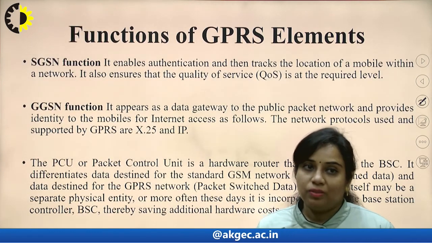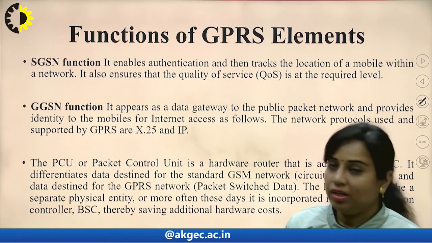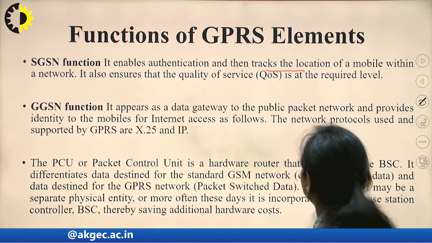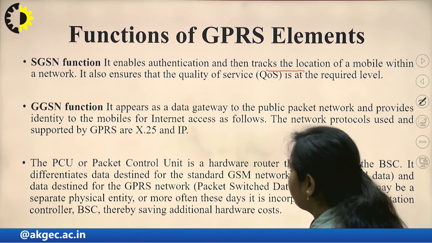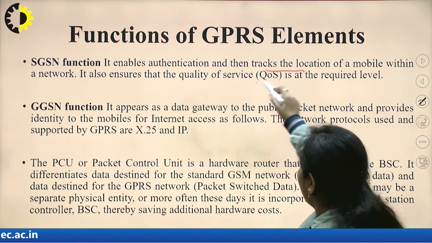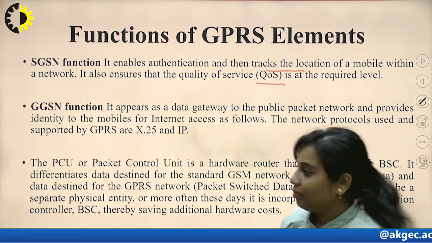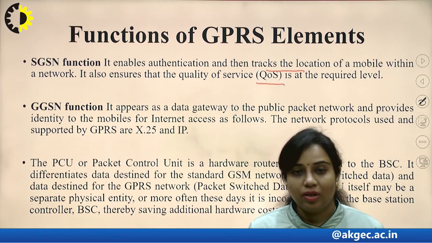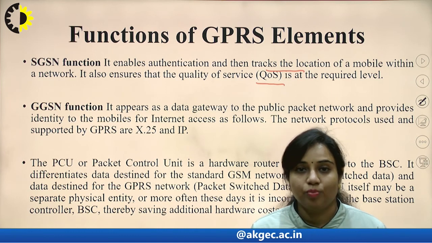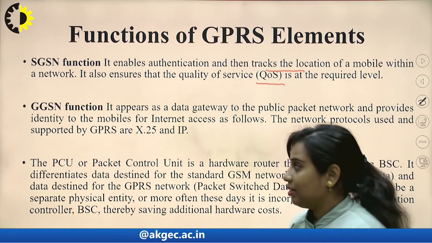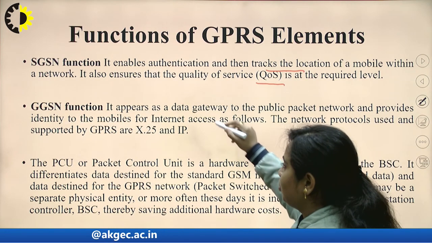Now the functions of GPRS elements. SGSN enables authentication and tracks the location of a mobile within a network. It also ensures that the quality of service is at the required level. Whenever we are talking about communication, the quality of the call or whatever data you want to transmit has to be maintained at a certain level. So that will be decided by this SGSN function. Next one is GGSN function.